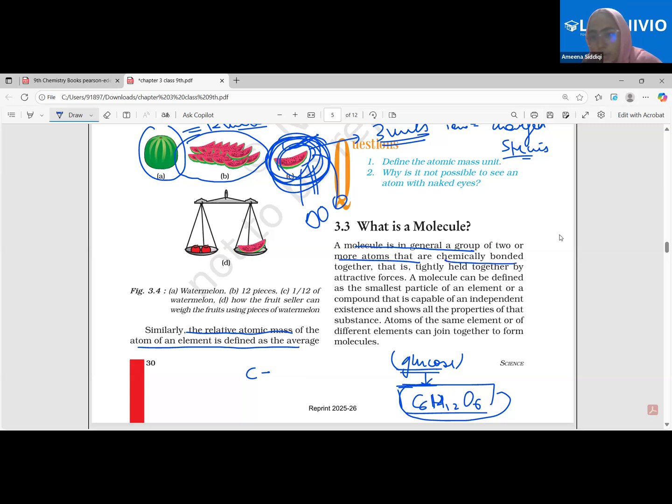Chemically bonded, already discussed in the last chapter. Chemically bonded together, that is tightly held together by attractive forces. We have discussed this, intermolecular forces are attractive in nature. When they are holding to each other very tightly, that is what we mean by a chemical bond in simple words. A molecule can be defined as the smallest particle of an element or a compound that is capable of an independent existence. Why are we saying this?